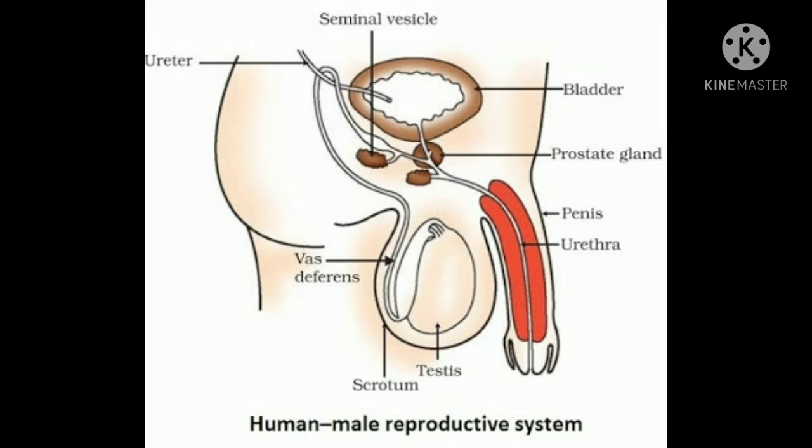So semen is a milky viscous alkaline fluid and is a mixture of mature sperms and the secretions of various accessory glands like seminal vesicles and prostate gland. And children, in exam, this question can also come like draw the diagram of male reproductive system and write about the different parts of male reproductive system. Now let's study about the female reproductive system.